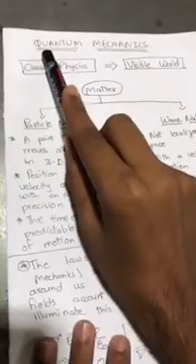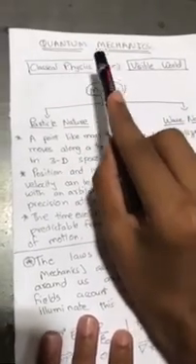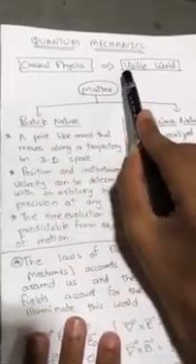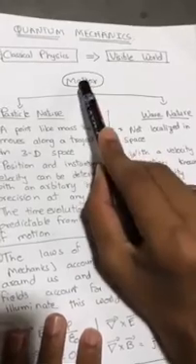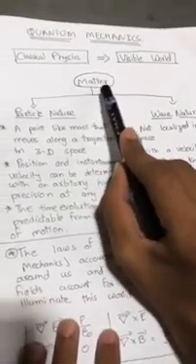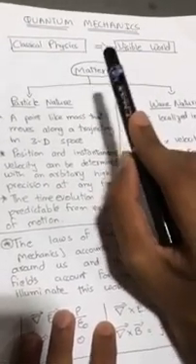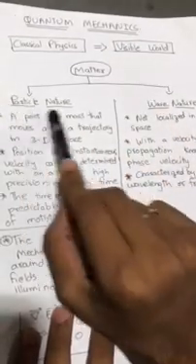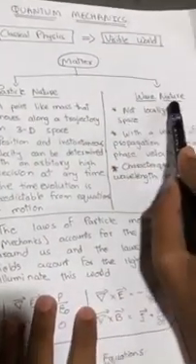Okay guys, let us have a brief introduction to quantum mechanics. Before going to quantum mechanics, first we relate classical physics to the visible world. Coming to matter, on behalf of classical physics, matter can be defined into two types by its characteristics: one is particle nature and the other is wave nature.